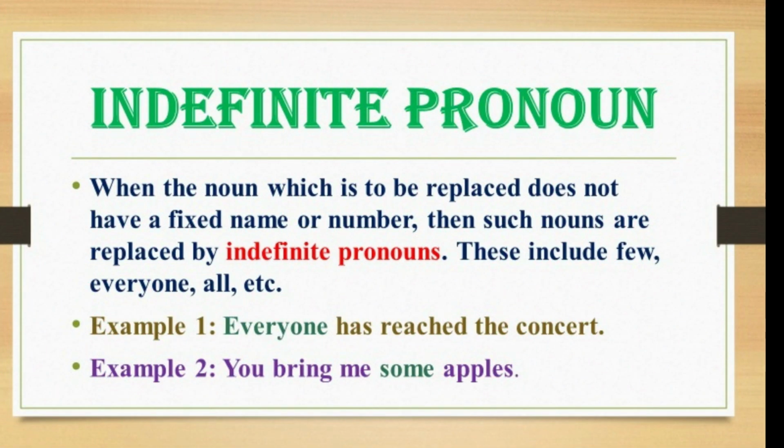Now the next is indefinite pronoun. When the noun which is used to replace does not have a fixed name or number, then such nouns are replaced by indefinite pronouns. These include few, everyone, all, etc. For example, everyone has reached the concert. You bring me some apples. In these examples, everyone and some are indefinite pronouns.